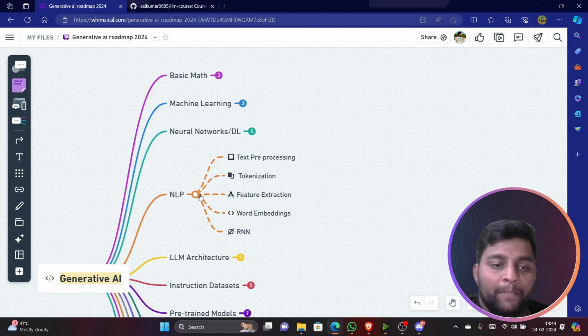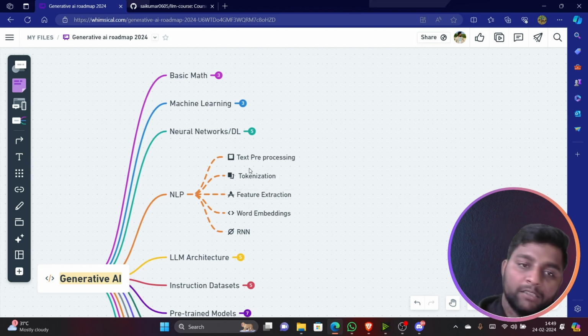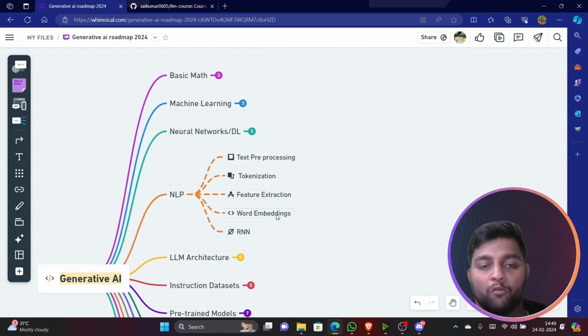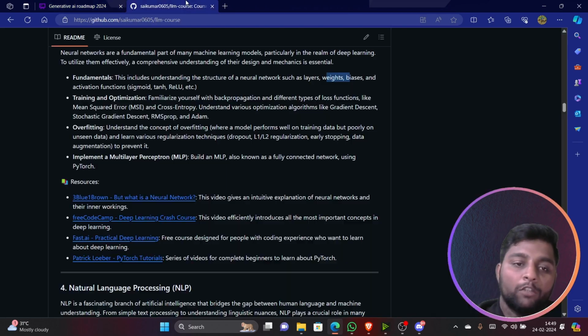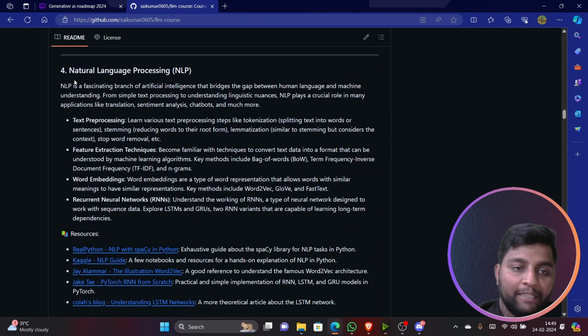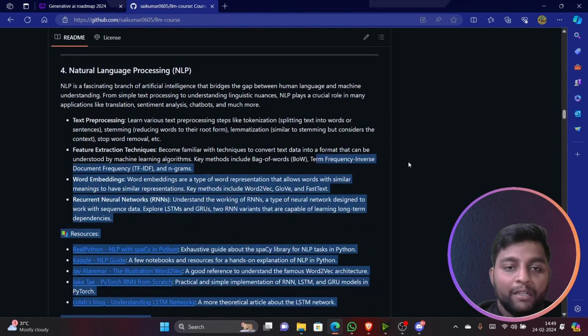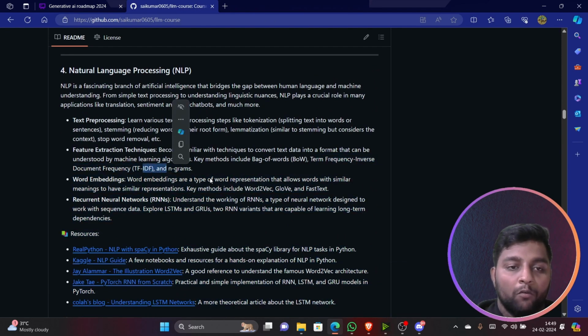After that, NLP. So you should know NLP after deep learning, which is text pre-processing. You should know tokenization, feature extraction, word embeddings, and RNN. Also, you should know some of the NLP architectures like transformers, attention is all you need, encoder, decoder. So all those things also have been mentioned here, I guess. Yeah. TF-IDF, n-grams, bigrams, all these things you should learn.